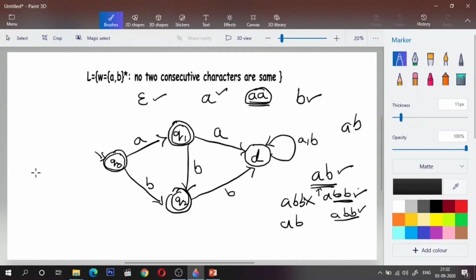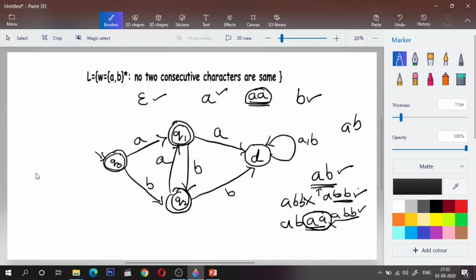Now, what if I get more A's? If I get one more A, I will not remain in Q2, because that would accept any number of A's, but this contains two consecutive A's, right? So I cannot remain in Q2. Can I go to Q0? No, I cannot go to Q0 also, right? So where should I go? I should go to Q1. Now this will satisfy all our constraints.